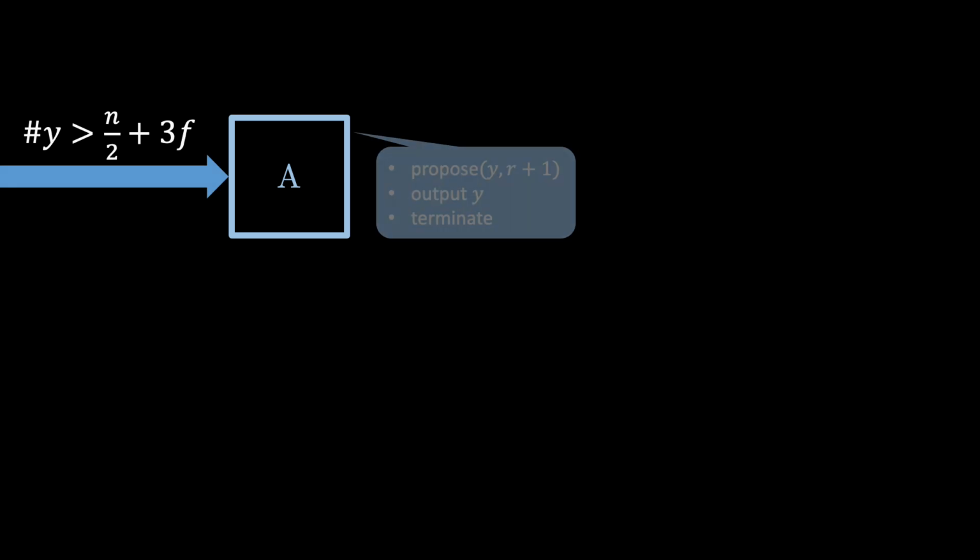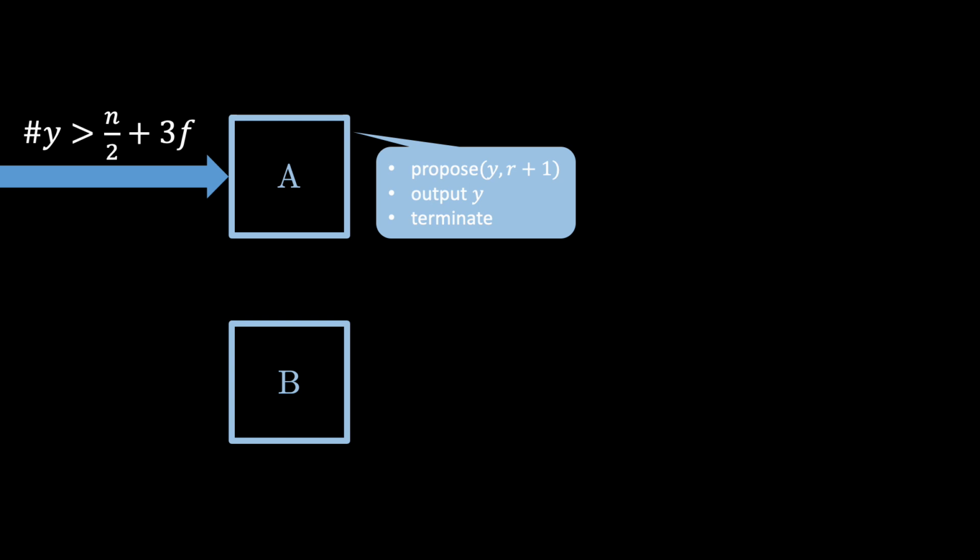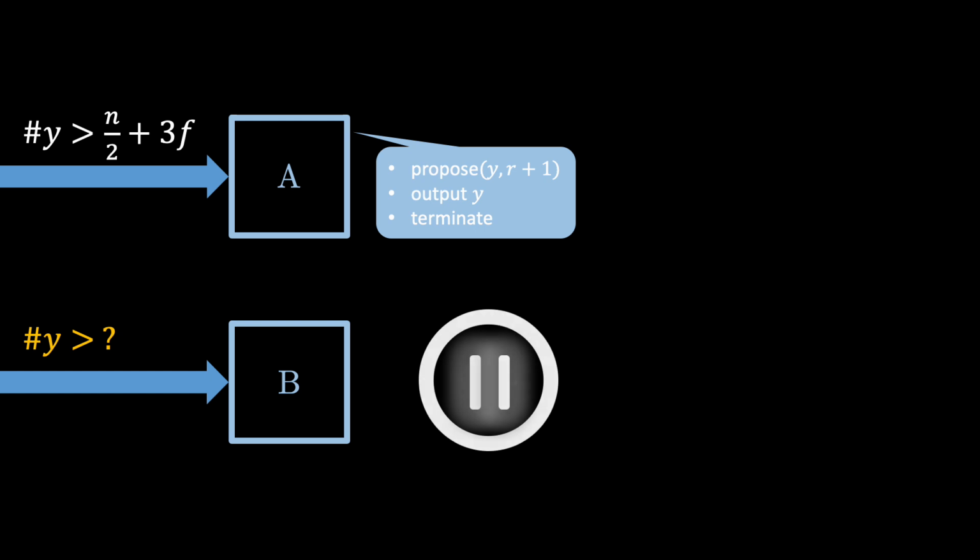In round R, A receives more than n/2 + 3f proposals on some bit y, proposes y with the round tag r+1, outputs y, and terminates. Consider now the perspective of any other correct node B in round R. How many proposals on y is B guaranteed to receive? Please pause the video and see if you can figure out the answer yourself.